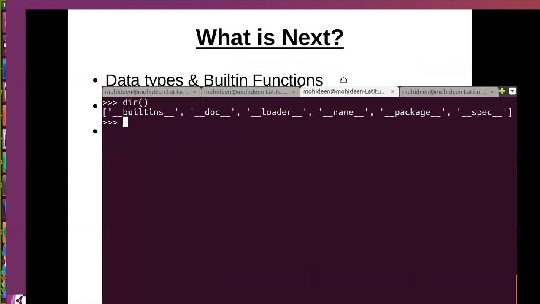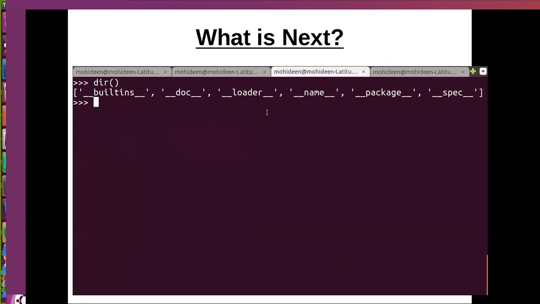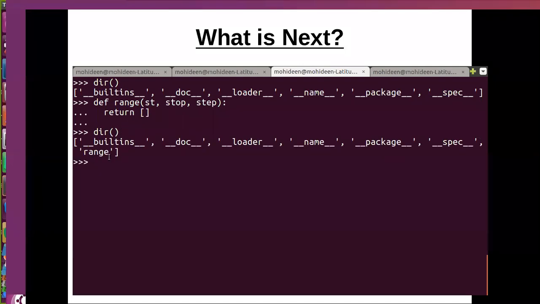Range is a built-in function, right? I wrote a built-in function range. I have customized. So here I customize, right? If I say dir, what happens? Range will appear as a new object.